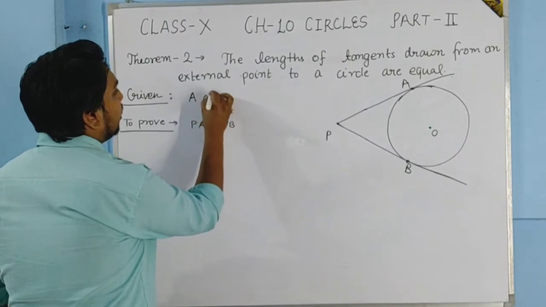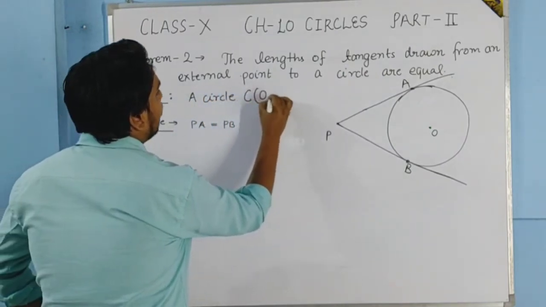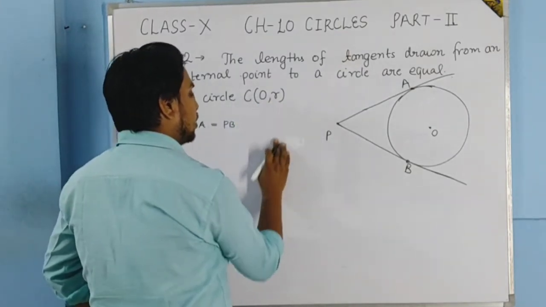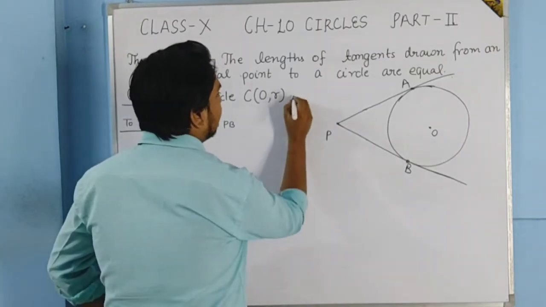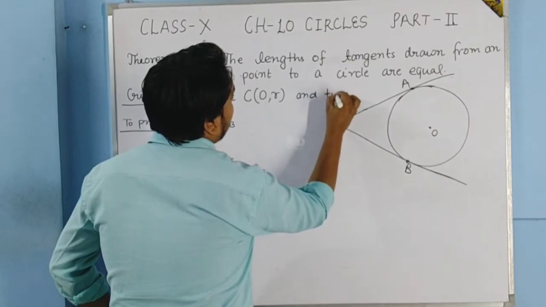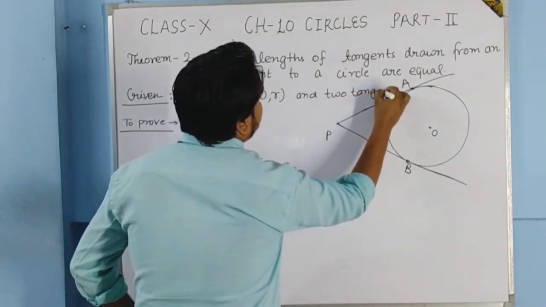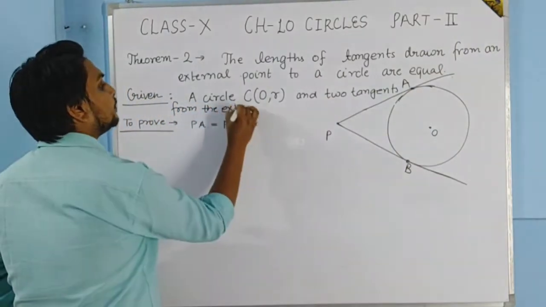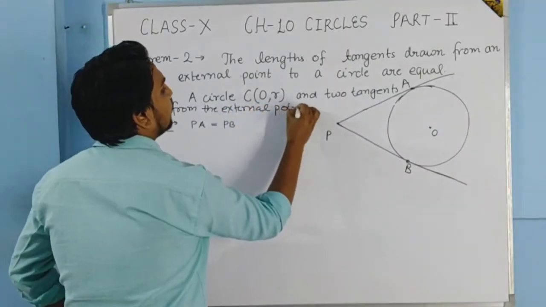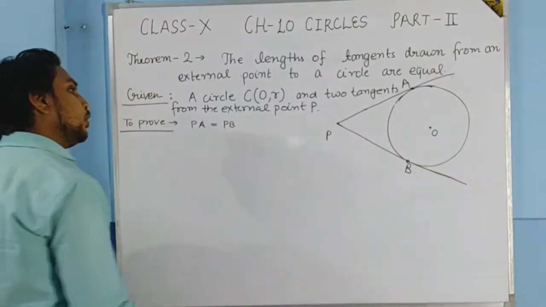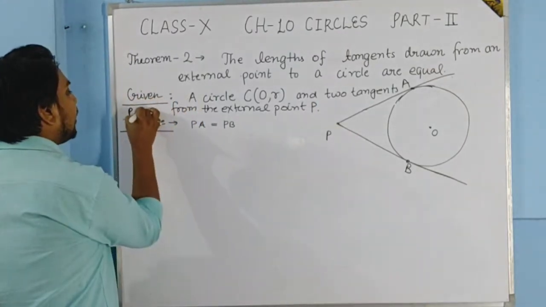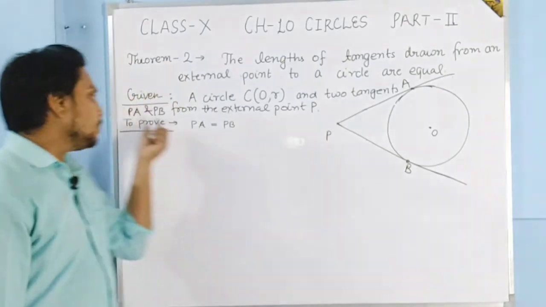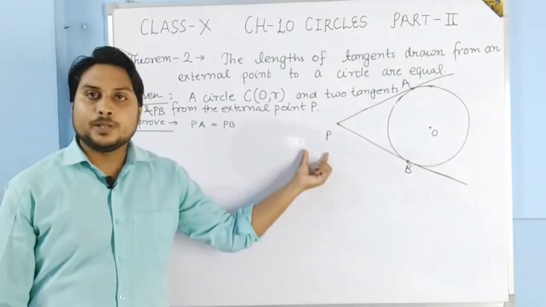It is given that a circle C(O, R). This is the method to represent a circle of center O, radius R. A circle C(O, R) and two tangents PA and PB from the external point P. What we have to show?